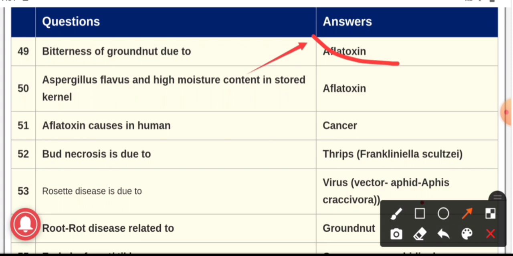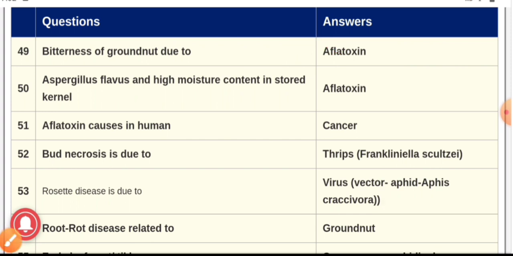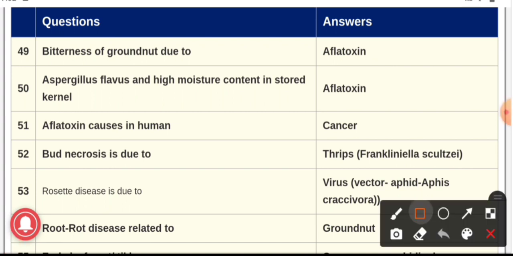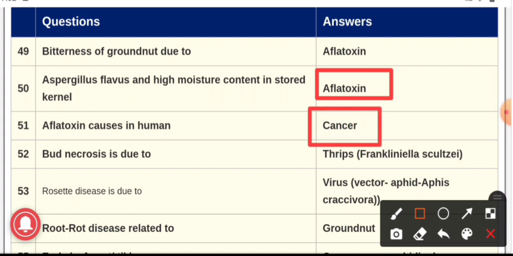And this aflatoxin is developed by two reasons. The first one is when the pod moisture content is greater than 8%, and when there is a presence of the fungus Aspergillus niger and Aspergillus flavus. Question number 50. Aspergillus flavus and high moisture content in stored kernel. If this is the condition, then there is a development of aflatoxin. And aflatoxin in humans causes diseases like cancer.